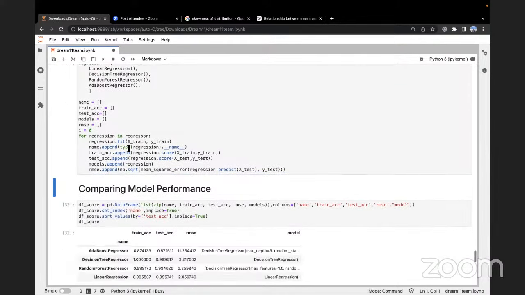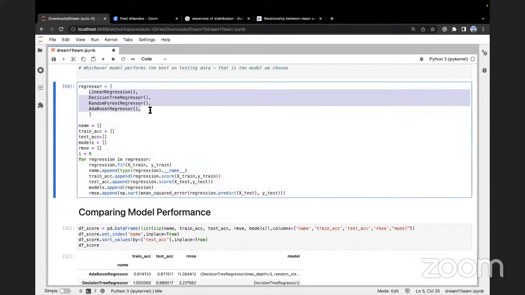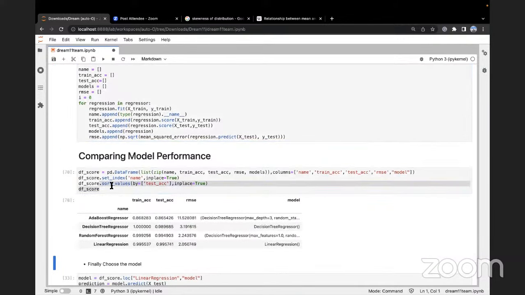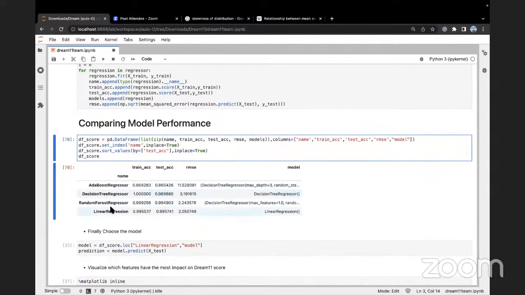Okay. Then we train all of these 4 individual models, and then we write a piece of code to combine their performance and look at them. So you can see 4 of these models, they had training accuracy, test accuracy, the root mean square error, and they had the name of the models.